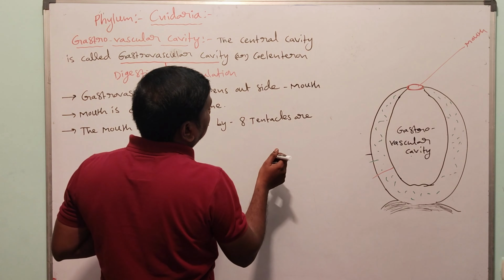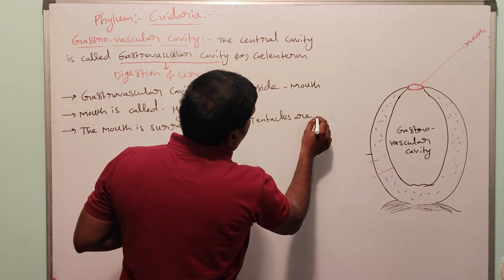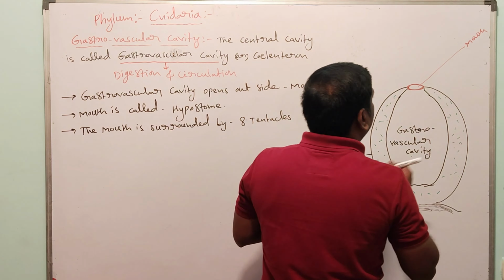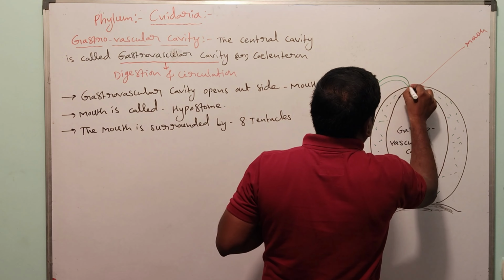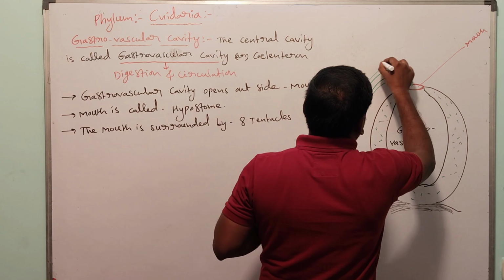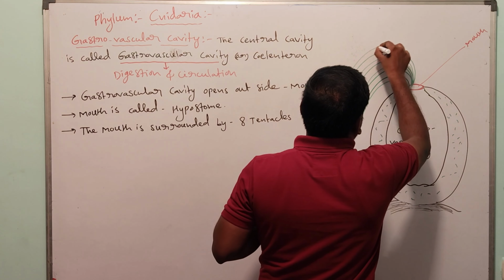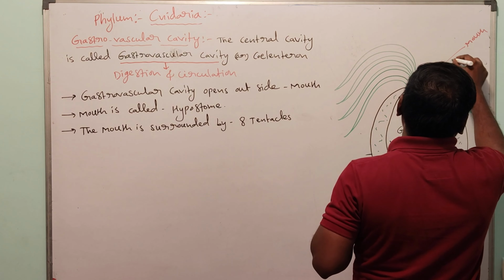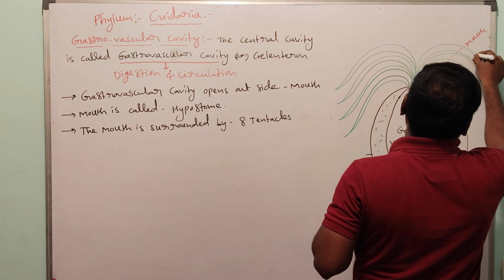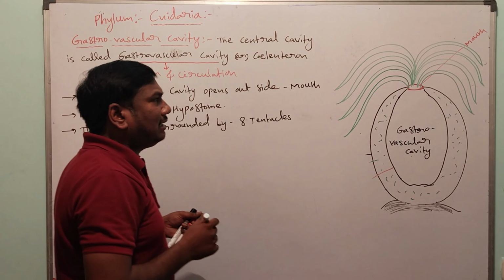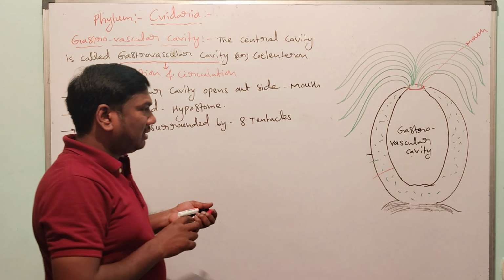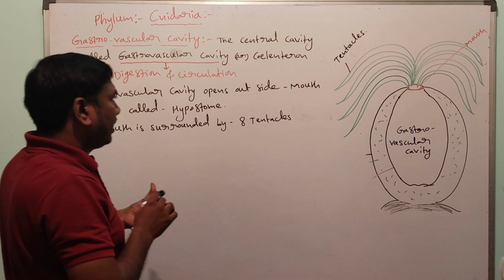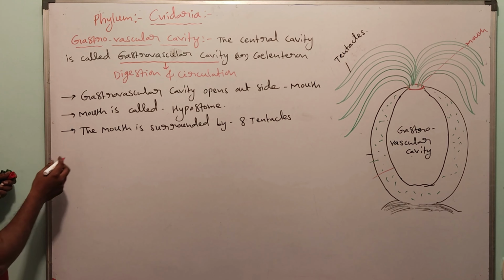The mouth is surrounded by 8 tentacles, and these are the tentacles.